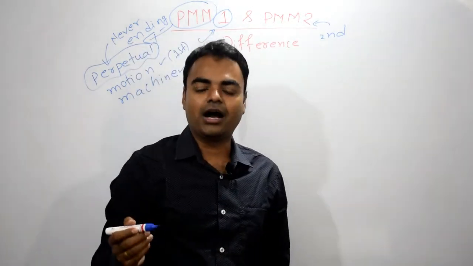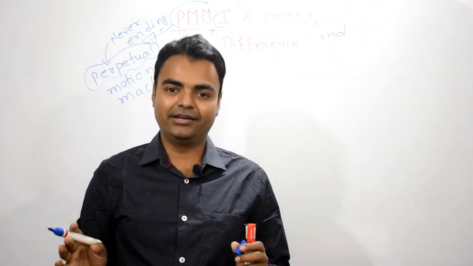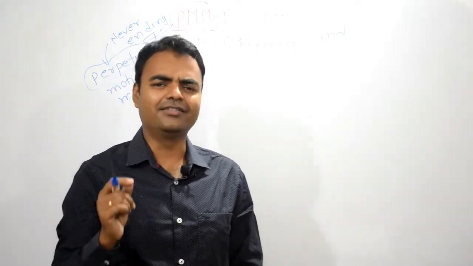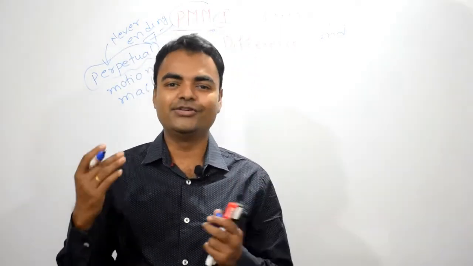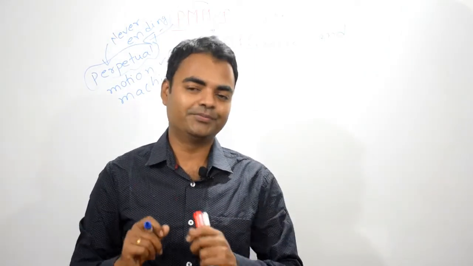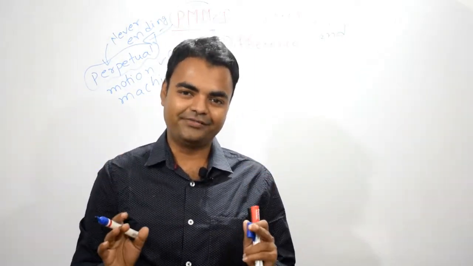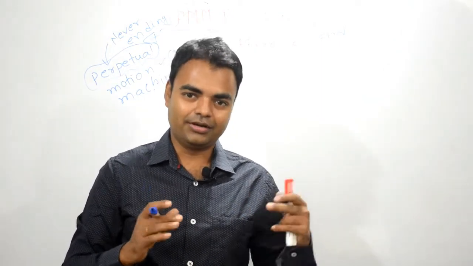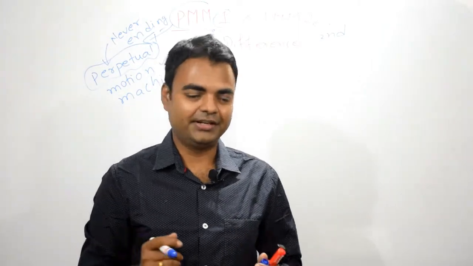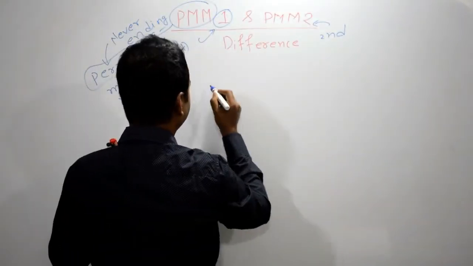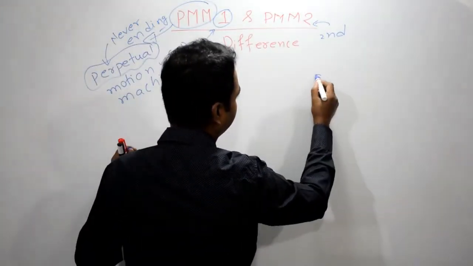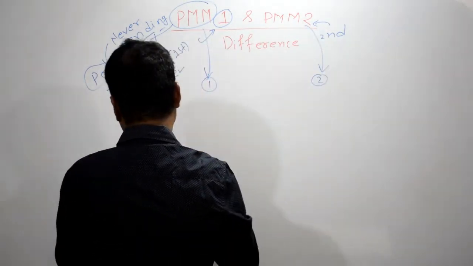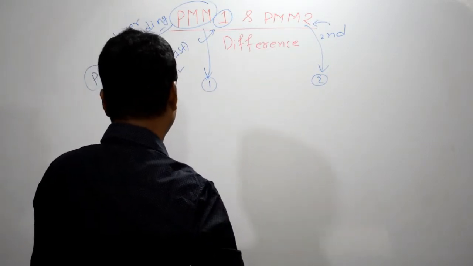Well, I was thinking how I can make you understand with the help of diagrams, because in thermodynamics one of the difficult things is that we have to assume many things. So I will show you how it is different and how you can define these two terms, PMM1 and PMM2. So let me consider diagram 1 and diagram 2. 1 is representing PMM1 and 2 is representing PMM2. Let me draw it right away.